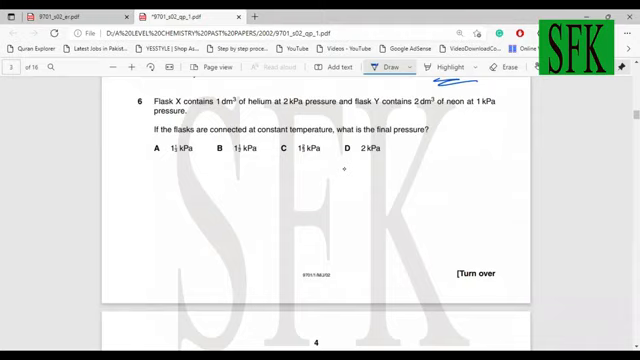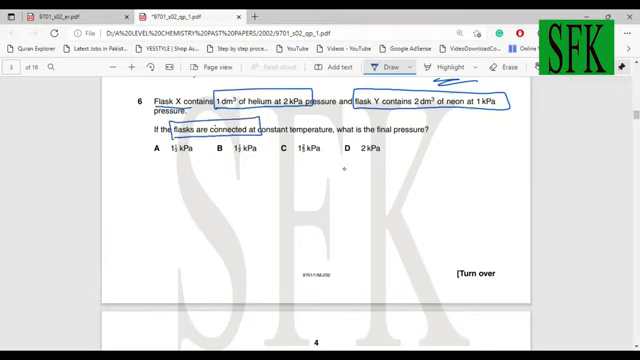Okay, so this is a question from states of matter, the gaseous state. We've got a flask X that contains 1 dm cube of helium at this particular pressure. Then you've got another flask with 2 dm cube of neon at 1 kilopascal pressure. Now they told us that the flasks are connected. Connection actually means that you are adding the volume of X and the volume of Y together. So you've added them to form a new total volume at a constant temperature. What is the final pressure? I mean, they're asking you the total pressure.